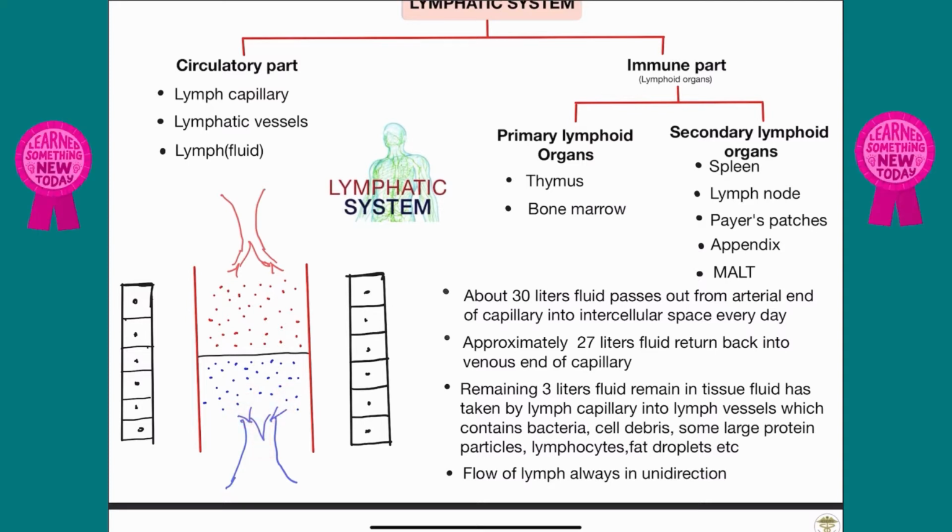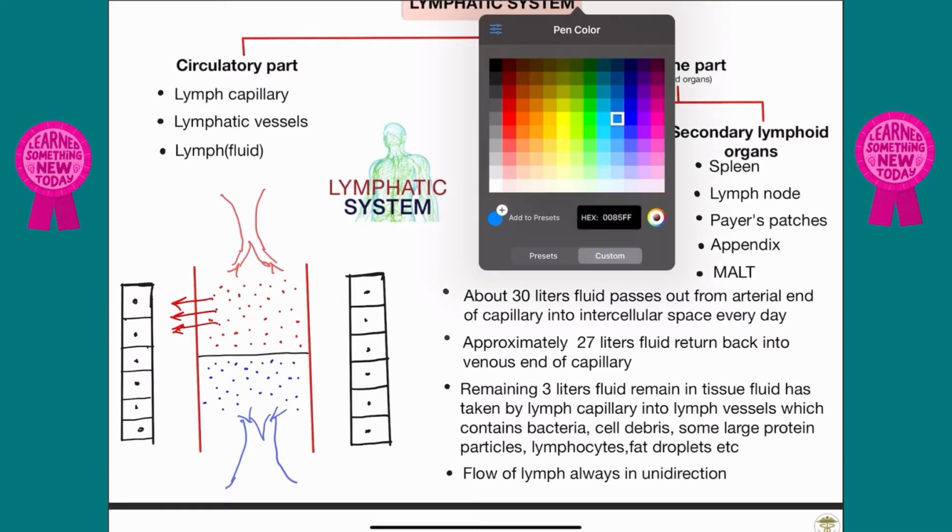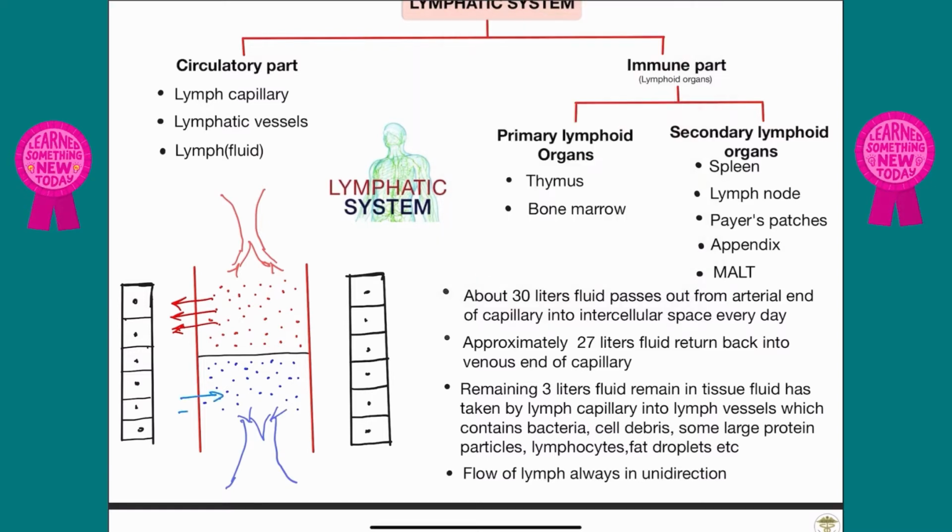How does this work? About 30 liters of fluid come out from the arterial end of the capillaries, and after that this fluid returns back into the capillaries, but not completely.